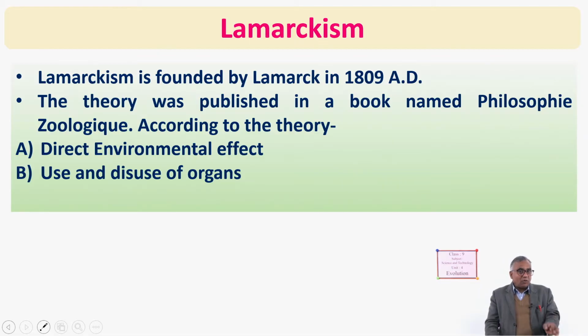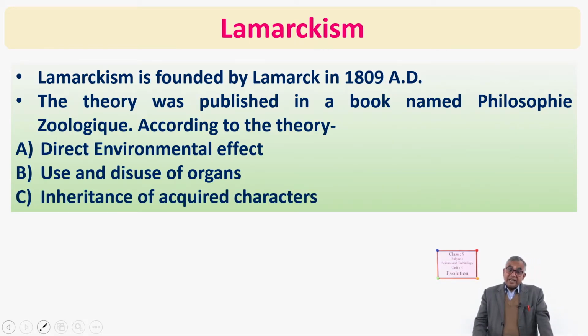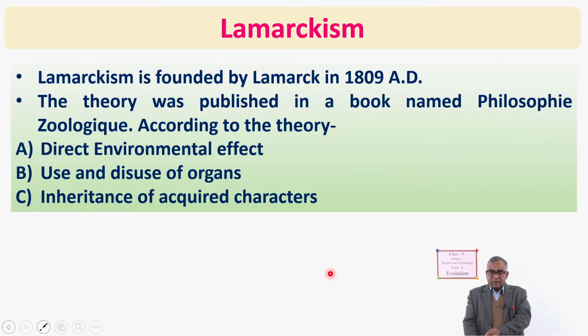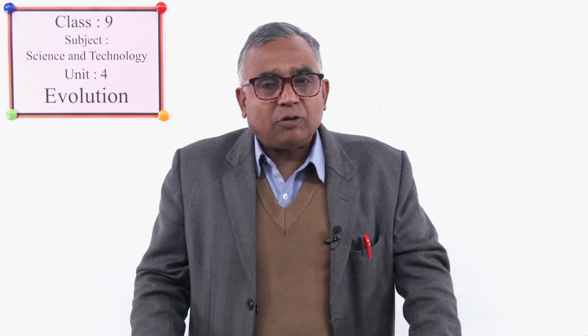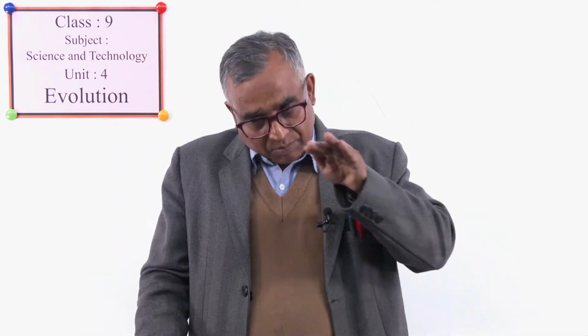Let's see what the third one is. The third point is inheritance of acquired characters. Here you have to understand acquired characters and hereditary characters. Hereditary characters are those which transfer from parents into offspring. For example, my face is like my parents, my skin color is like my parents, and my physique is like my parents. That may be an immediate parent, or a grandparent on the father's or mother's side.